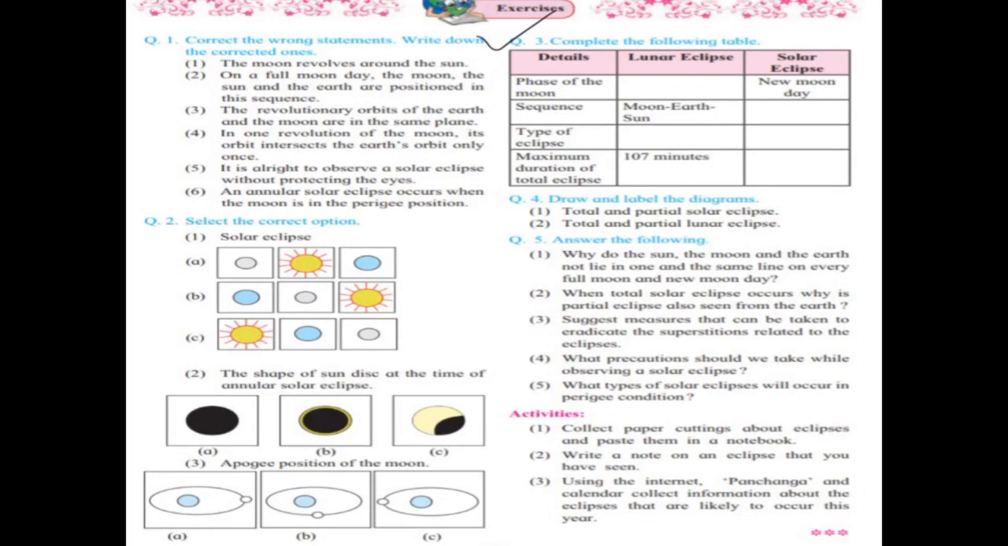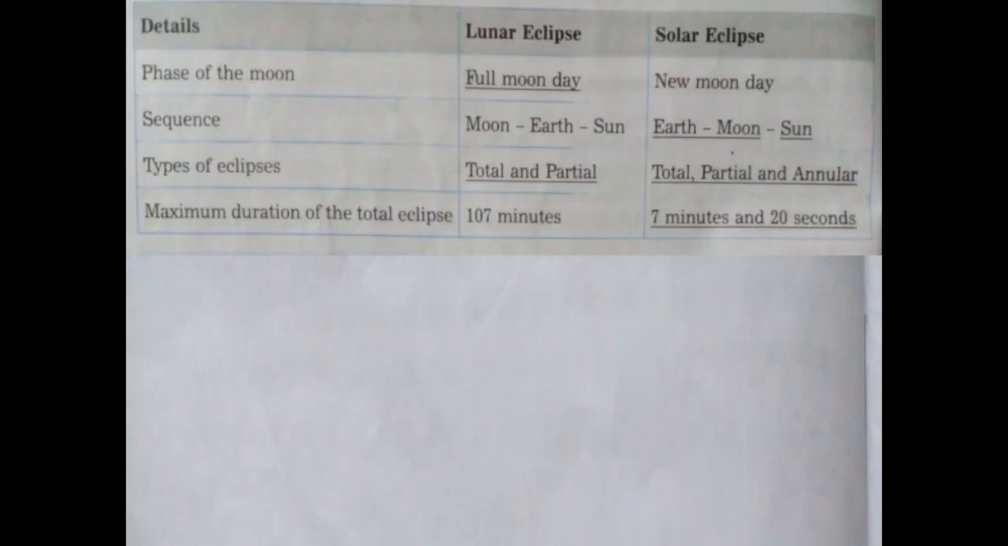Complete the following table. Answers are given directly to you. You have to draw this table, and in the table you have tried the questions. Details: phase of the moon. Lunar eclipse, full moon day. Solar eclipse, new moon day. Details: sequence. Lunar eclipse: moon, earth, sun. Solar eclipse: earth, moon, sun.